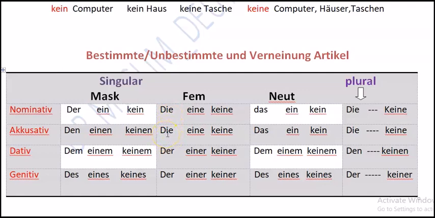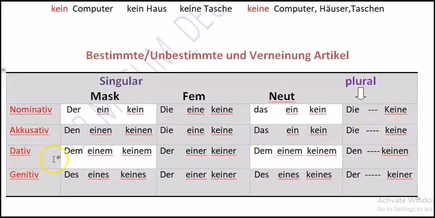So we bring no changes and use the same: "die, eine, keine". And for "das" in accusative we use the same, so we say "das, ein, kein". And for plural we use the same "die", and we don't have an unbestimmt article, and for "kein" we say "keine".